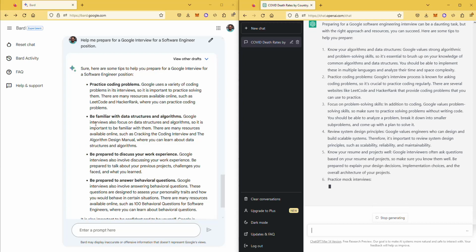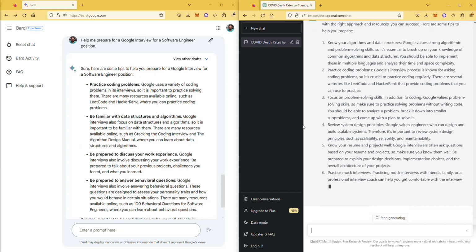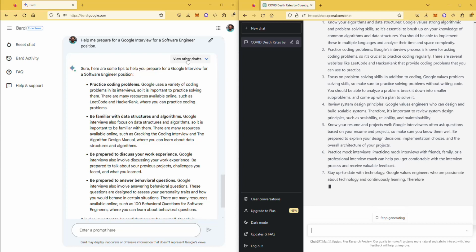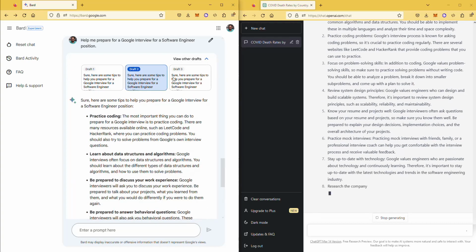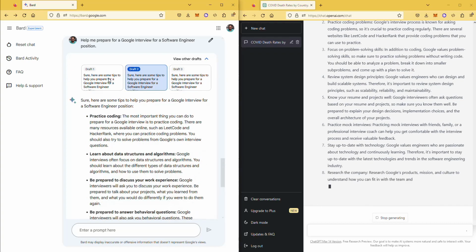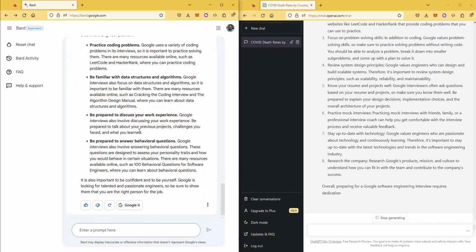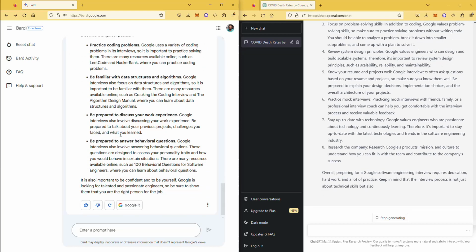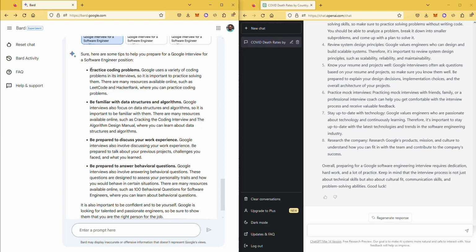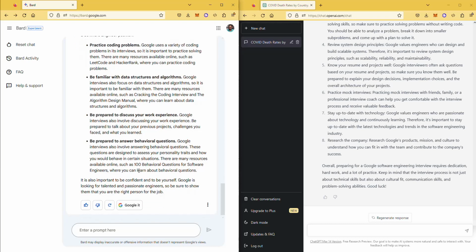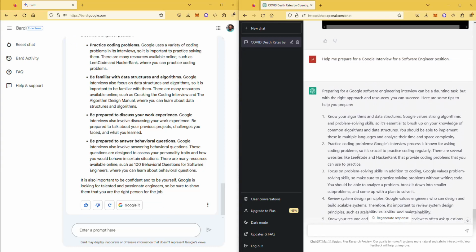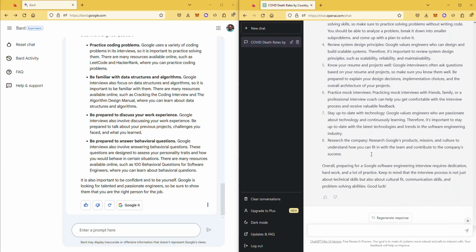One benefit I could see is that Google always has these other drafts you can look at. One thing I like about the answer on Bard's side is that it gave you bullet points in bold, saying you've got to do this, this and this, and then gave you the details, which is sometimes helpful. ChatGPT, of course, gave you points too, a little more than what Google gave you.